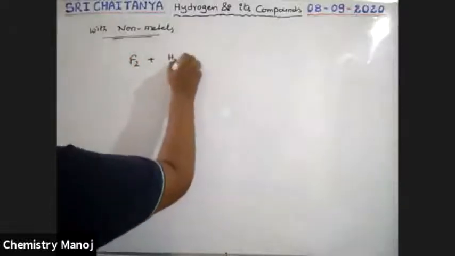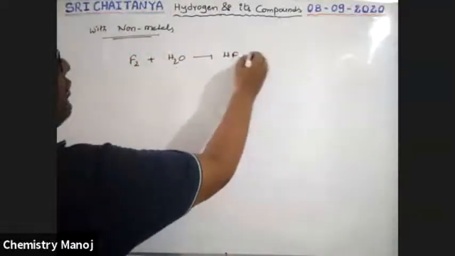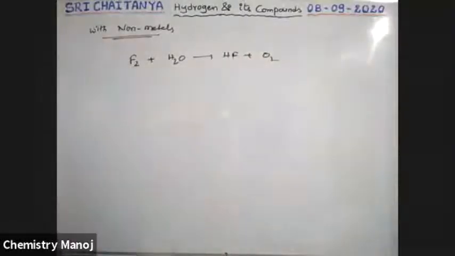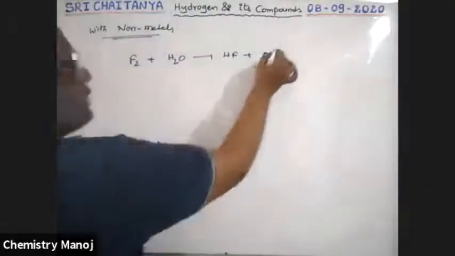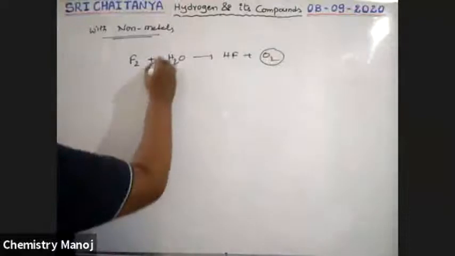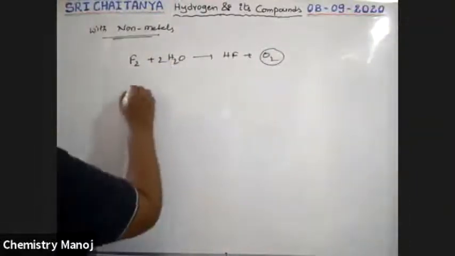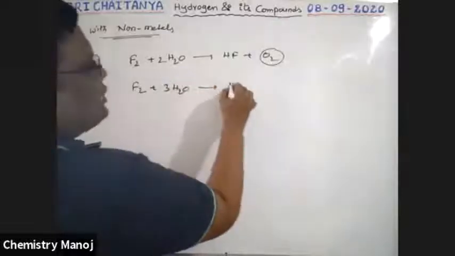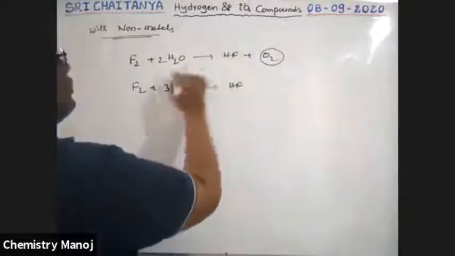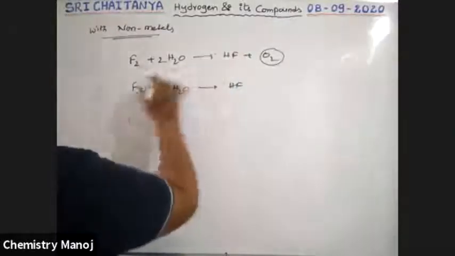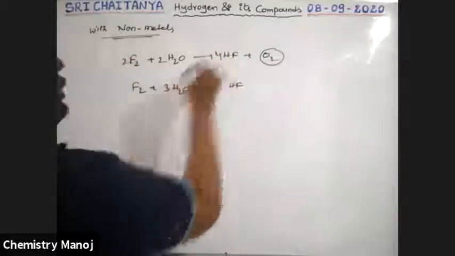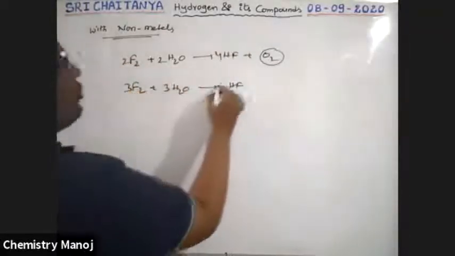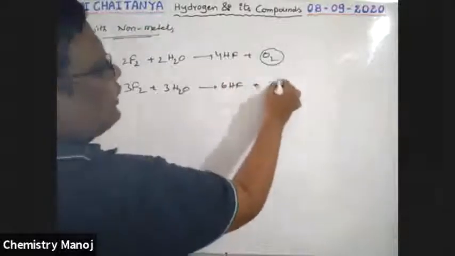When fluorine reacts with water, that gives HF plus O2, that means oxygen gas is liberated, boys. Not only that, 2F2 plus 2H2O gives 4HF plus O2, and 3F2 plus 3H2O gives 6HF plus O3.